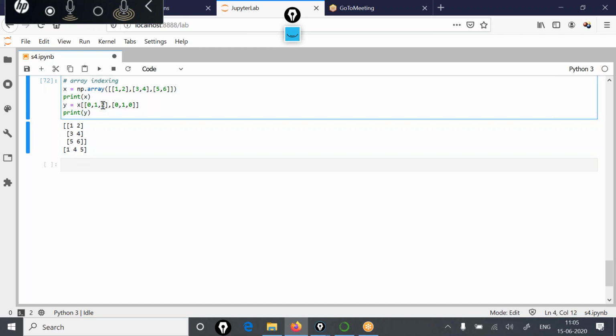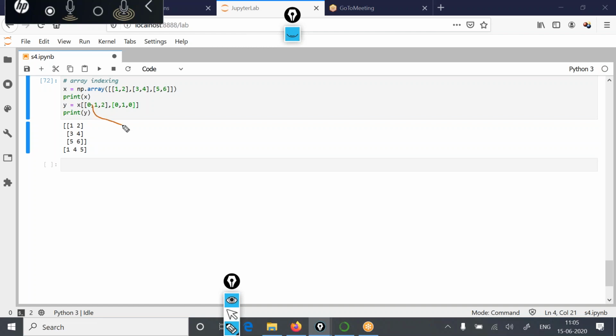Then the third item would be picked from row index 2 and column index 0. So the row with index 2 is this row, and the column with index 0 is this column. So this value is 5. I hope this is clear to you, or I can also give you an idea of how this is being taken.